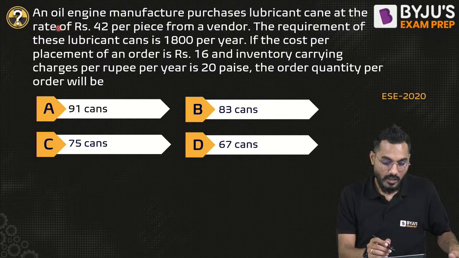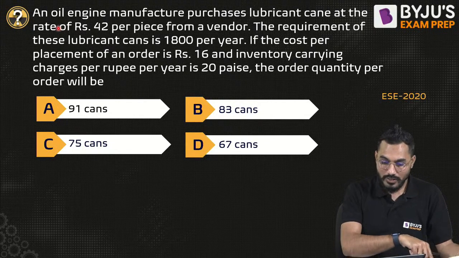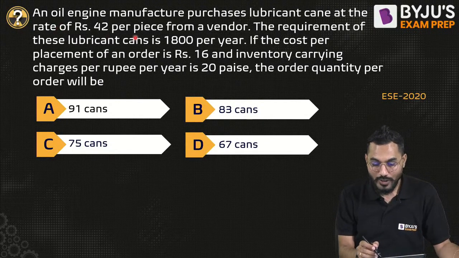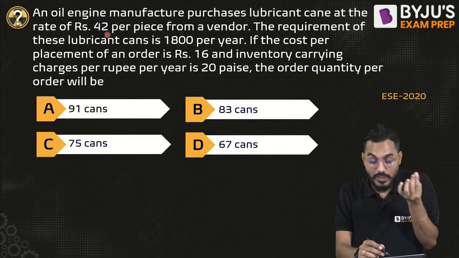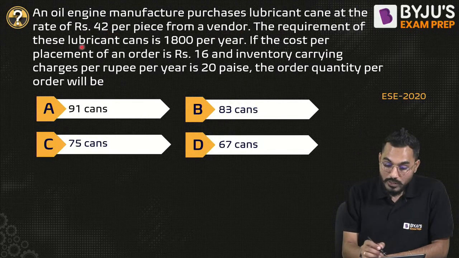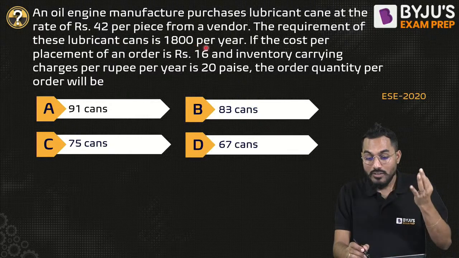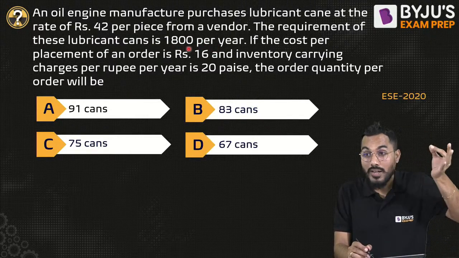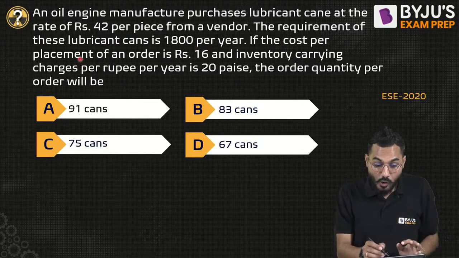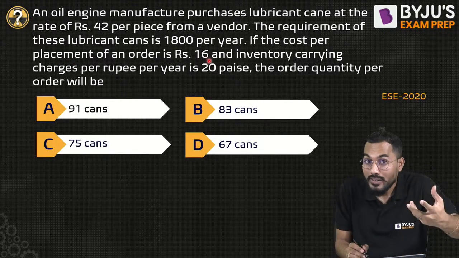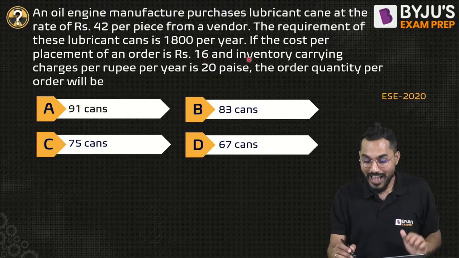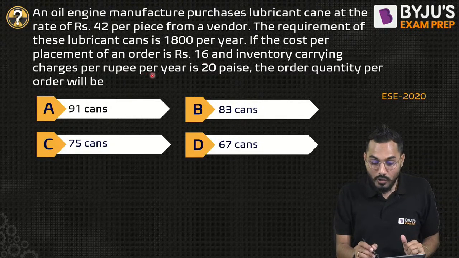Right, fine. An oil engine manufacturer purchases lubricant cans at the rate of 42 per piece from the vendor. So this is the unit price. The requirement of these lubricant cans is 1800 per year. This is the demand. If the cost per placement of an order is 16, that is, whenever I order, the ordering cost will be 16 rupees. And the inventory carrying charges are per rupee per year.